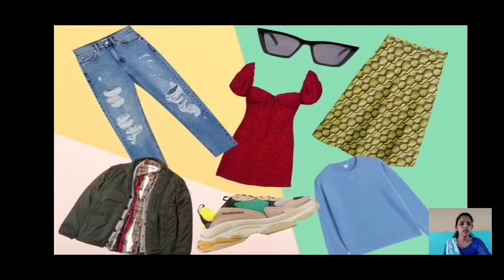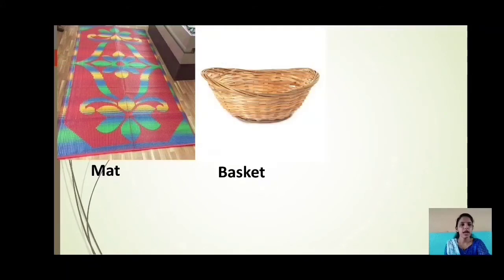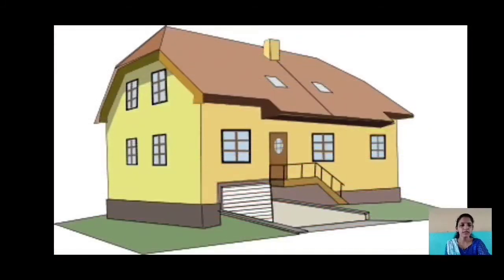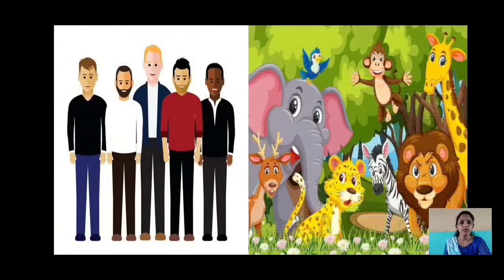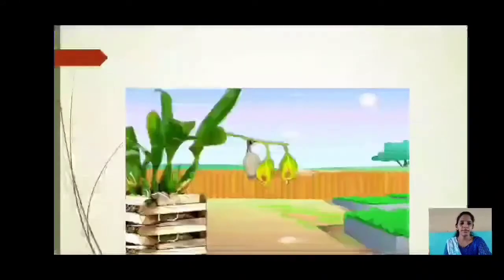So, these materials too we get from the environment. We make mats, baskets and paper using the materials obtained from the environment. In this way, our environment helps us to satisfy our needs for food, shelter and clothing. Like man and animals, plants also get help from the environment.